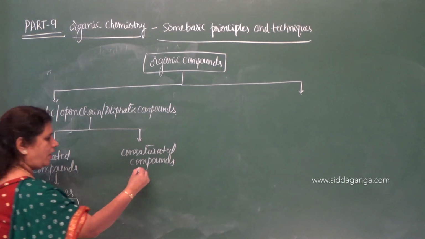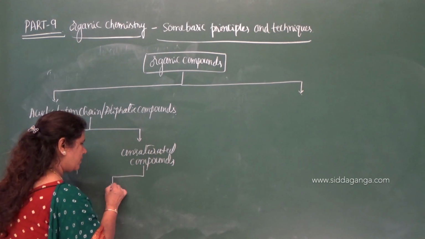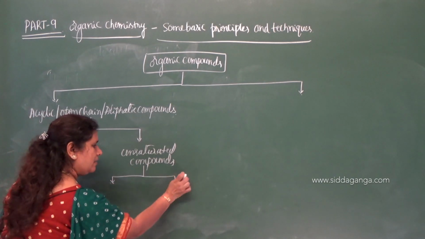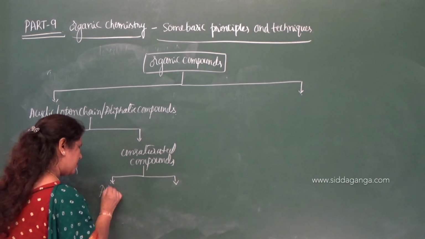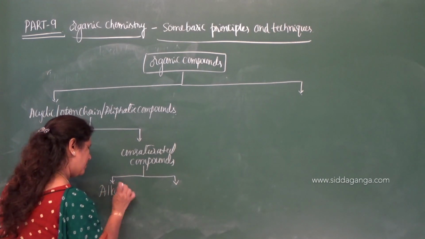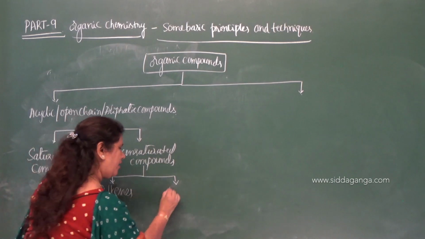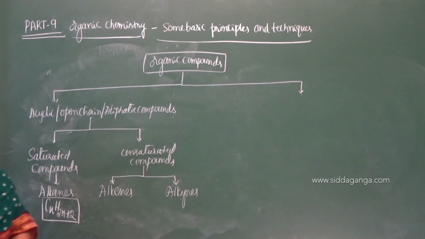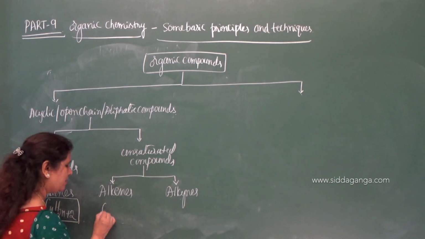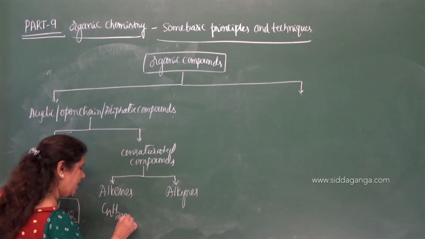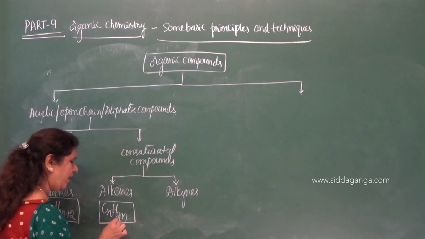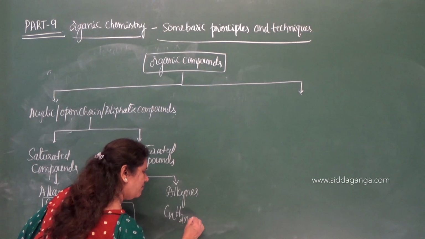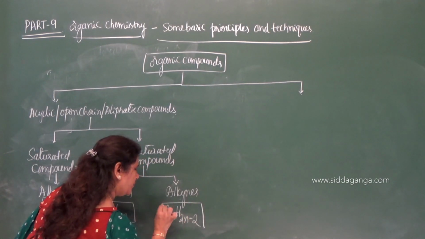Now unsaturated compounds: you can further give the examples as alkenes and alkynes. Alkenes with the general formula CnH2n, where n is the number of carbon atoms, and alkynes with CnH2n minus 2.